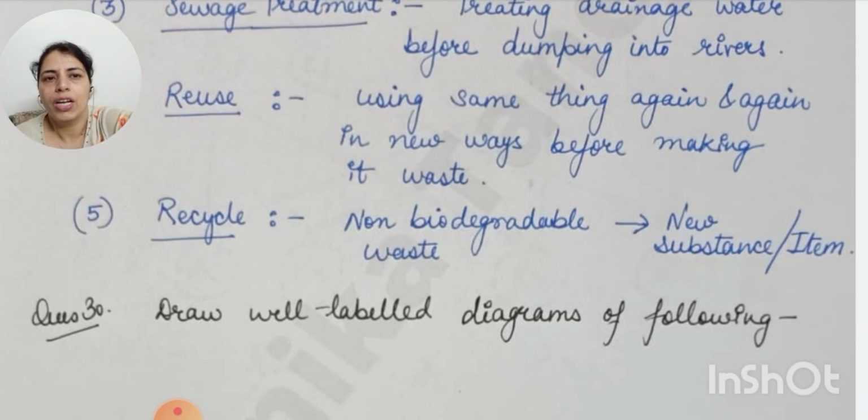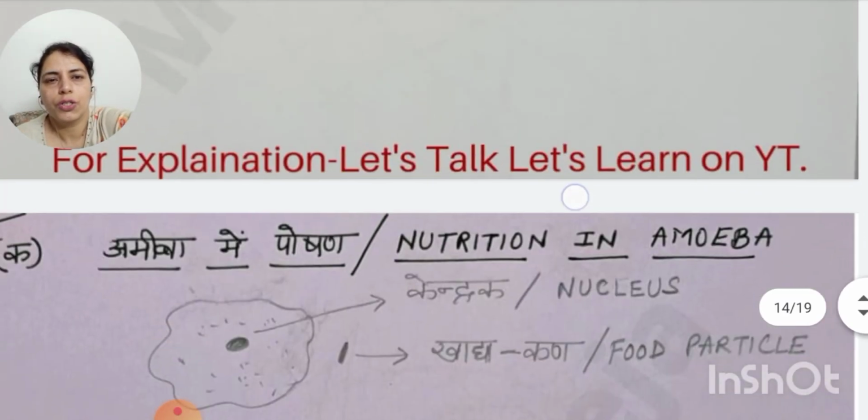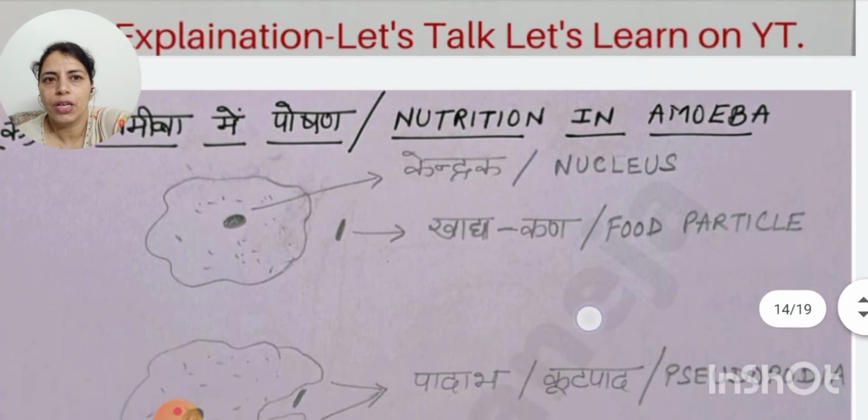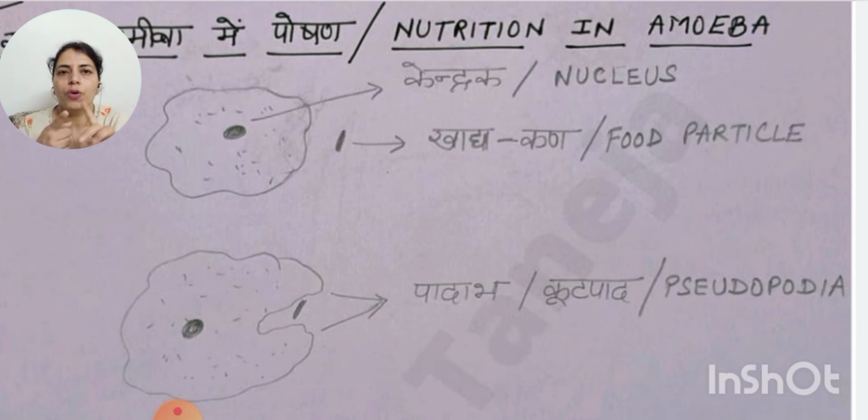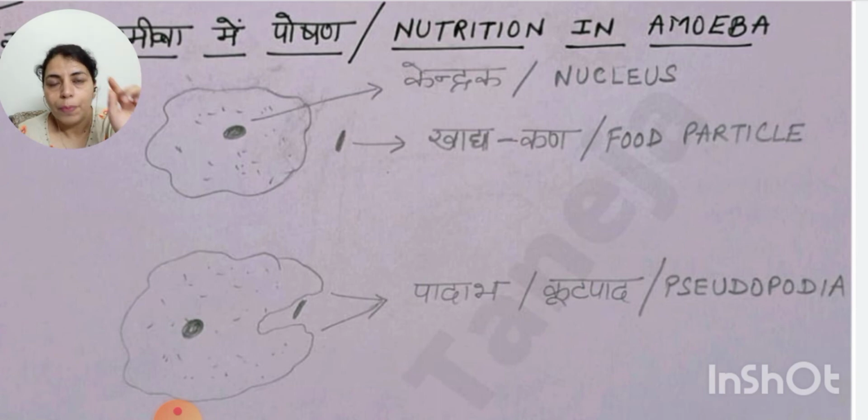Now draw well-labeled diagrams of the following. So in that situation, the first diagram is nutrition in amoeba. Here you have to show the food particle, and the most important labeling is pseudopodia. One thing you must keep in mind is that the diagrams are important. I have taken here 10 diagrams which are important from the exam point of view. Drawing the diagram is important, but even more important is labeling. So labeling should be clear and accurate.